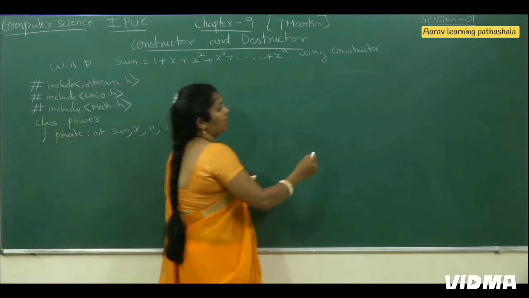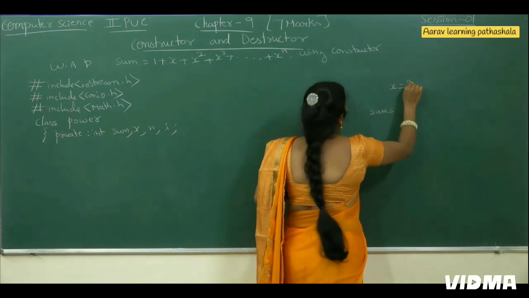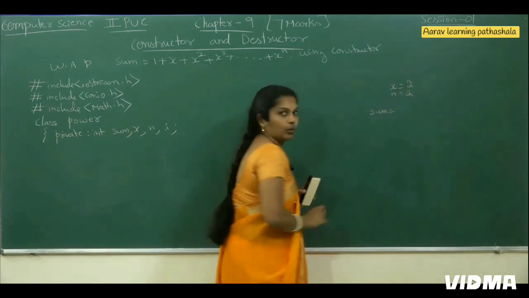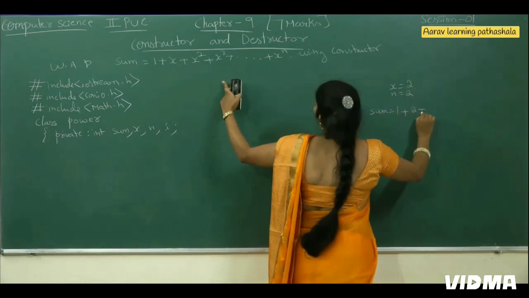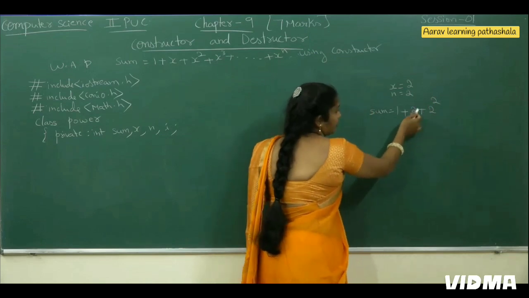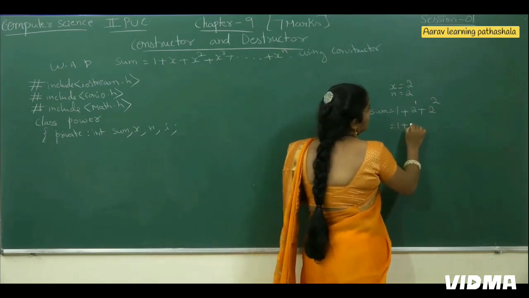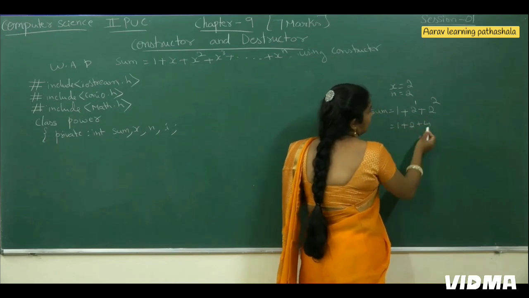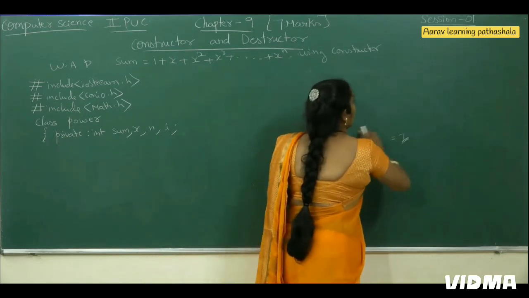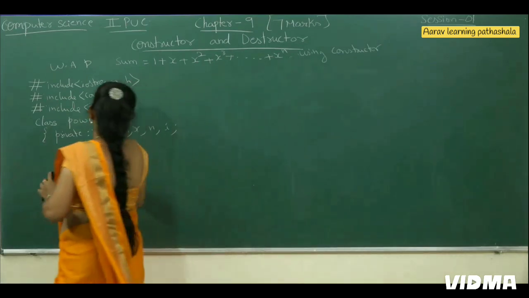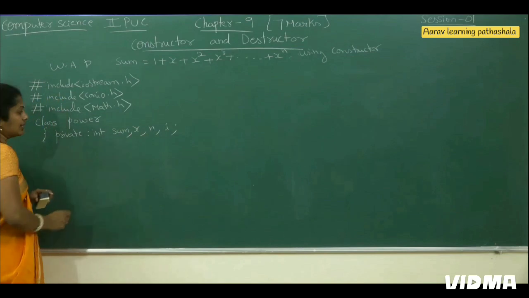For example, if I write sum equals, for x I give 2, and for n also I give 2. Then how will it find it? 1 plus 2 plus 2 to the power of 2. If you don't have any variable in the power, you can write 1. Then the final result will be 1 plus 2 plus 4, that is 3 plus 4, that is 7. Like this it will find the series. That's why we require the variables here: int sum, x, n, and for incrementation purposes i.